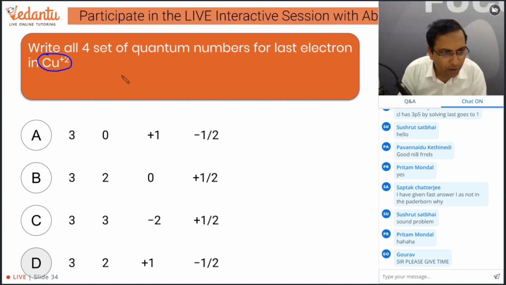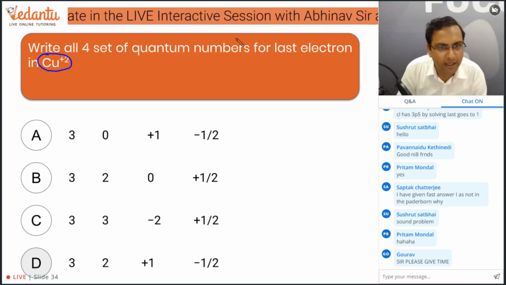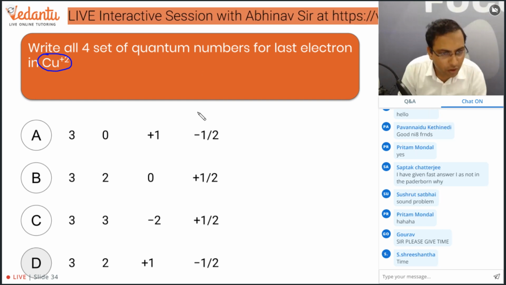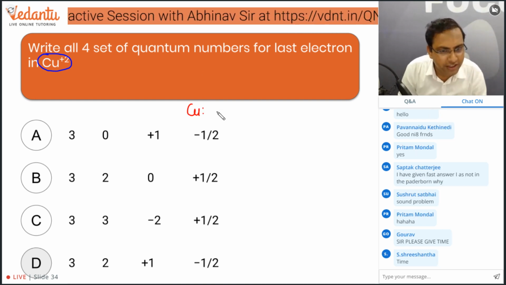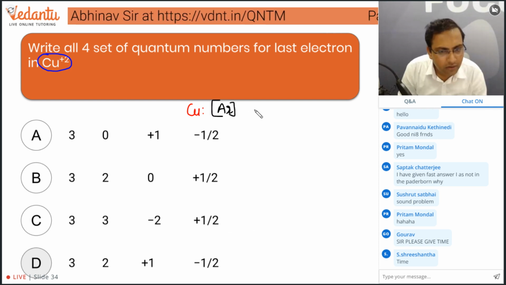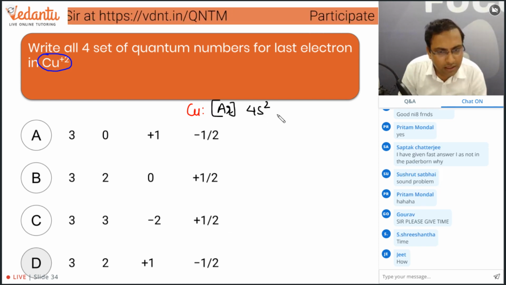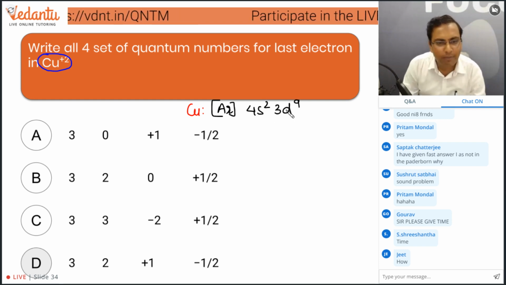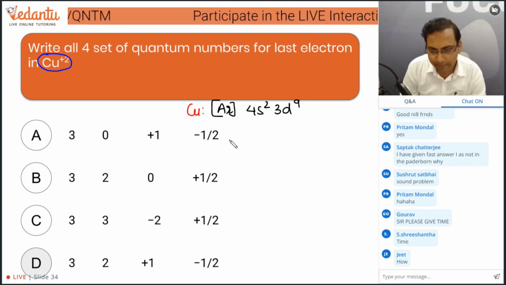So Cu2+. What is the configuration of copper? Let's write the configuration of copper. For copper, the configuration is written as argon 4s2 3d9. Copper has an exceptional configuration.